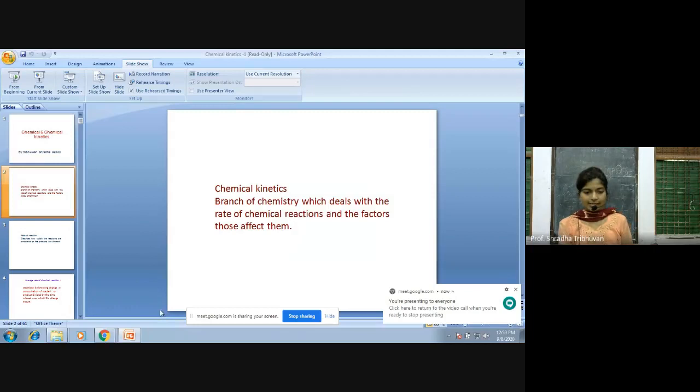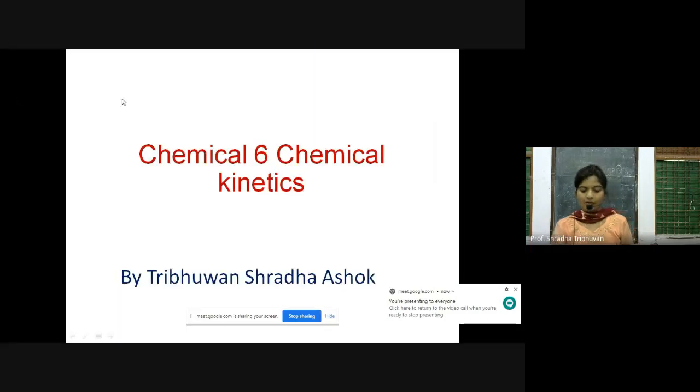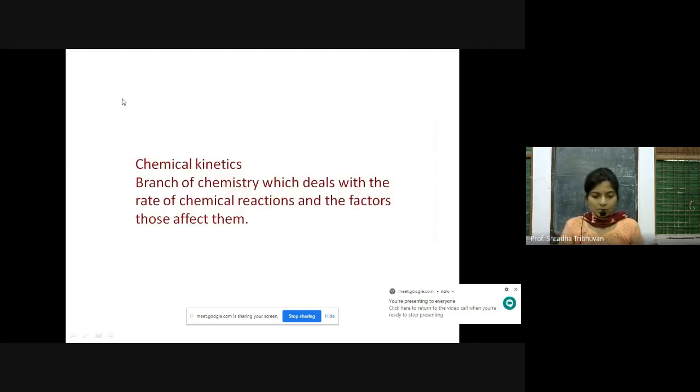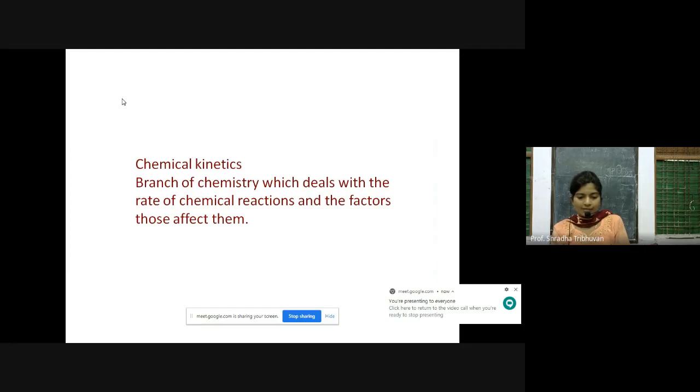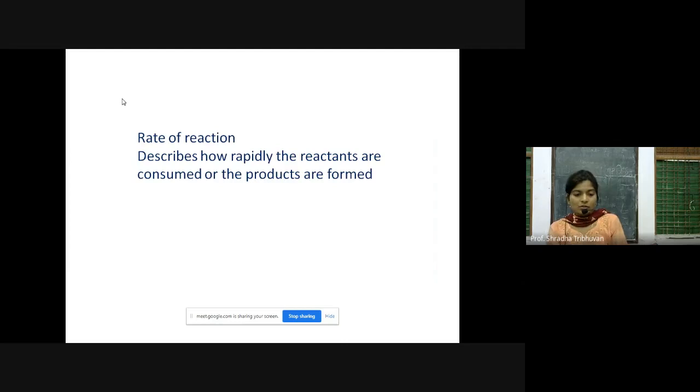So what exactly is chemical kinetics that we are going to see? Chemical kinetics is a branch of chemistry which deals with the rate of chemical reactions and the factors that affect them. So what are chemical reactions and what are the factors that affect these reactions? We are going to see in this. So it describes the rate of a reaction. It describes how rapidly the reactants are consumed or the products are formed.